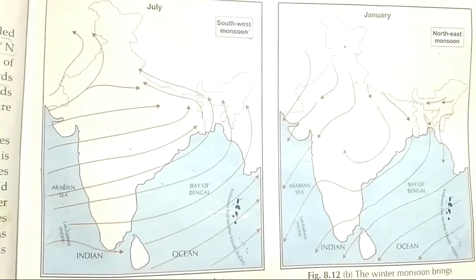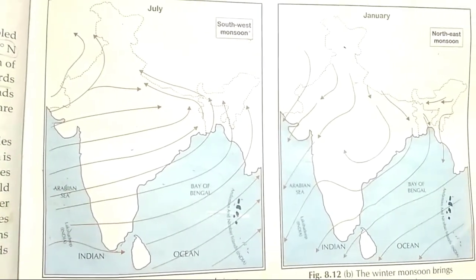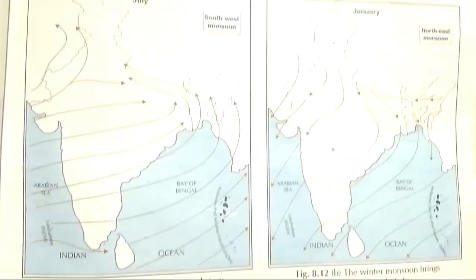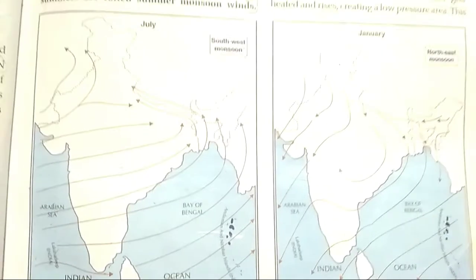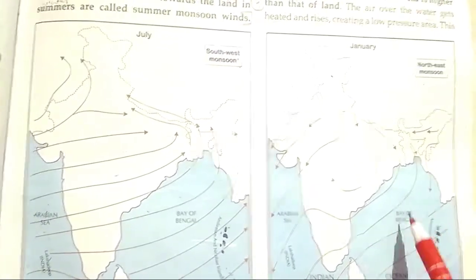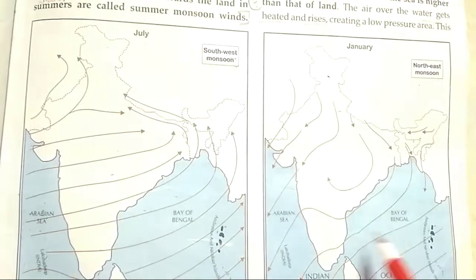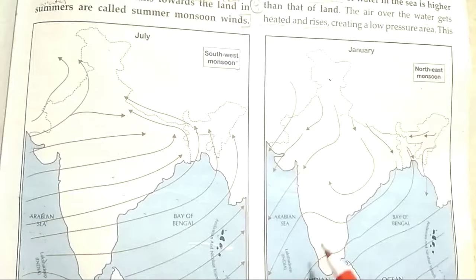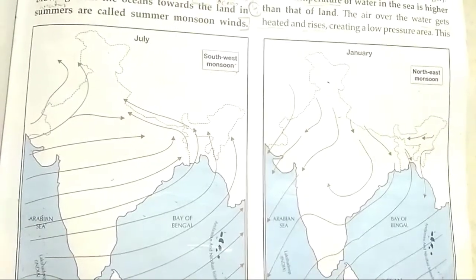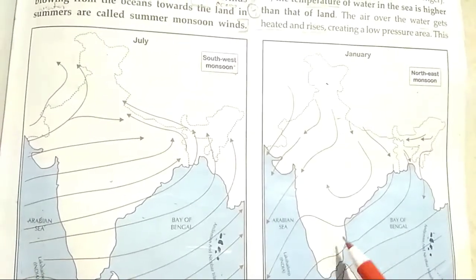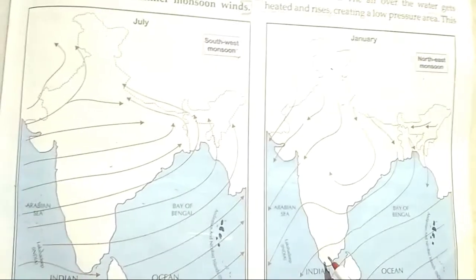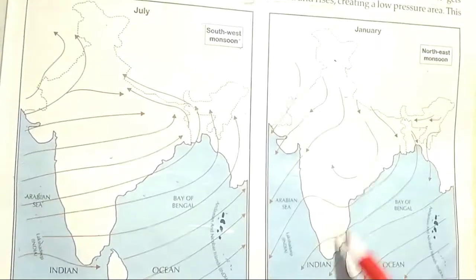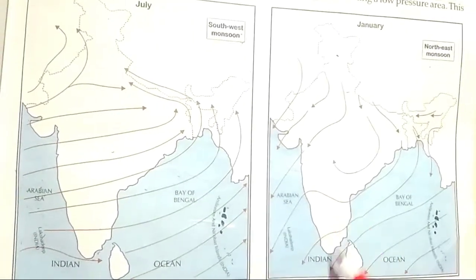This monsoon does not cause any major rainfall. The winter monsoon picks up moisture as it blows over the Bay of Bengal, and brings rainfall to the coastal area of Tamil Nadu.